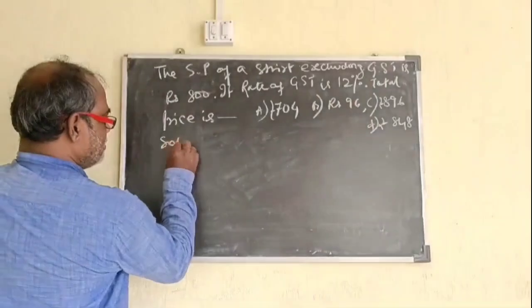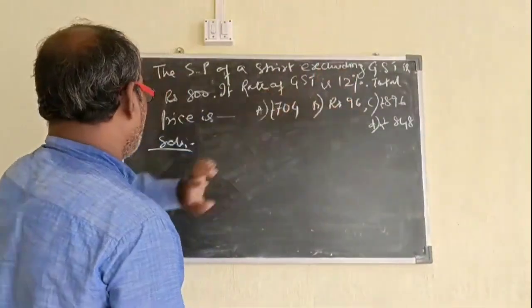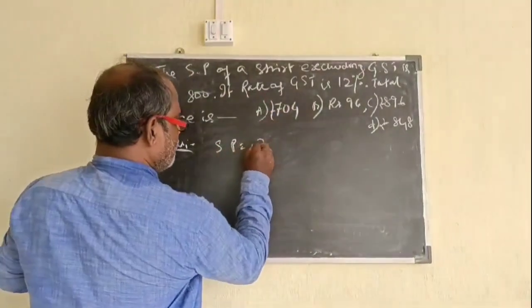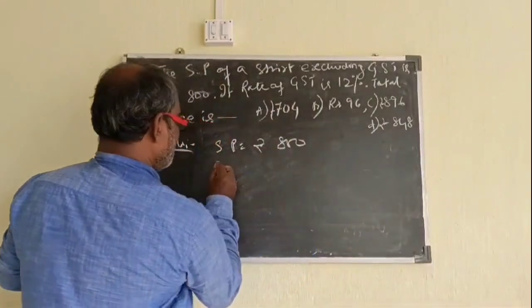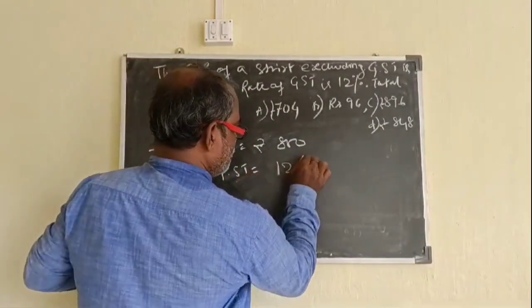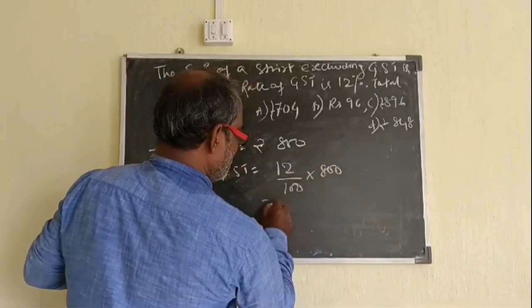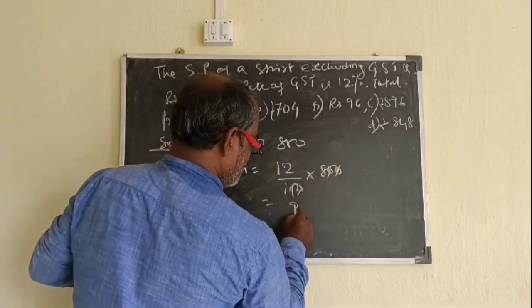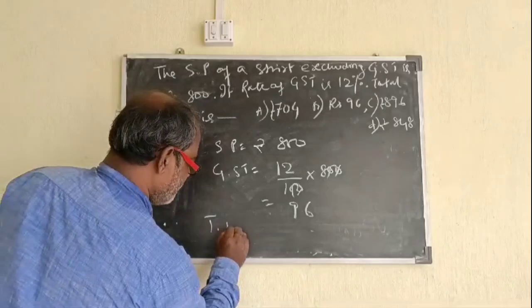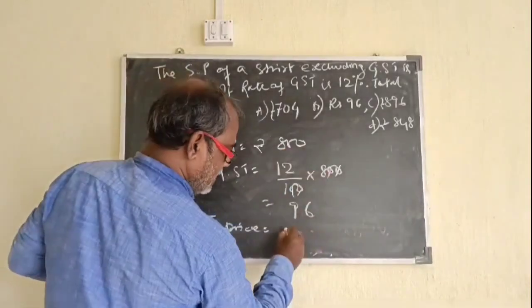We write the solution. This is an objective question, and it comes in this way. It is of 1 mark. Selling price SP is equal to rupees 800. GST is equal to 12% of 800, which equals 96. Therefore, total price will be 800 plus 96